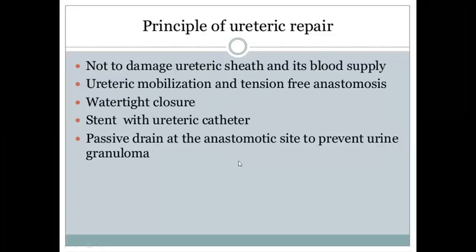the urine granuloma. The ureter receives its blood supply laterally from the blood vessels, and the ureteric sheath also is highly vascular. So you should not damage the ureteric sheath. Otherwise, if the sheath is stripped, the blood supply will be deranged, and avascular necrosis and ureteric fistulas develop. So ureteric mobilization is important, so that tension-free anastomosis can be applied and healing will be better.